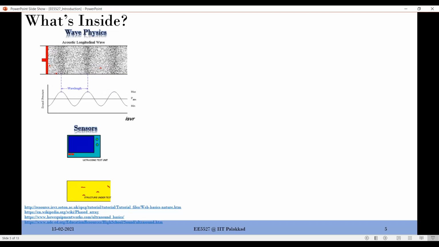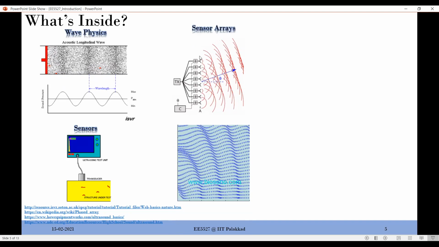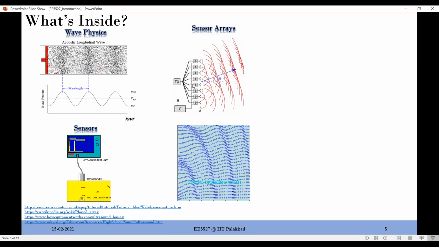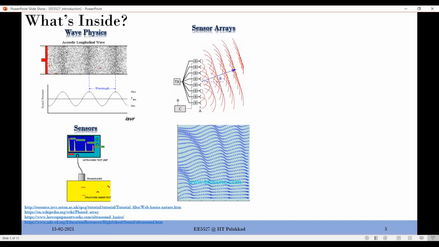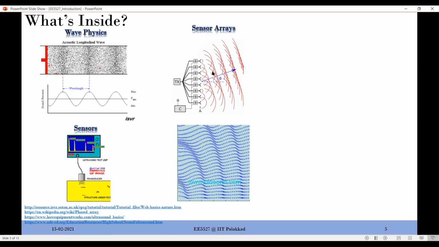So when you talk about sensors, applications are enormous, and one application is something like detection, and the other application which we will talk about in this course is about images. Okay, so this is about sensors, and then we stick them together as arrays. So instead of one sensor, I have a lot of sensors, and then I have a lot of control. If I have more than one sensor, let's say 10 sensors in place, then I can, as I said, direct the energy to a particular direction.